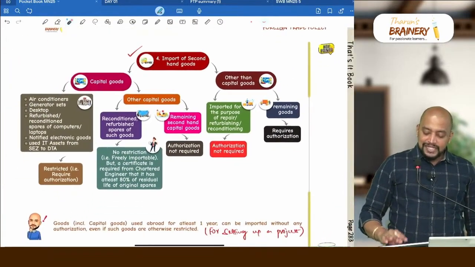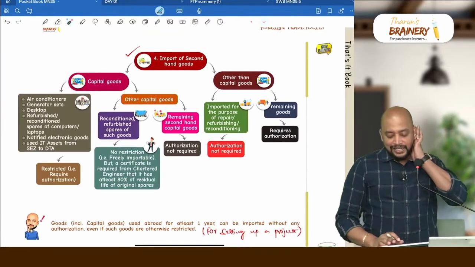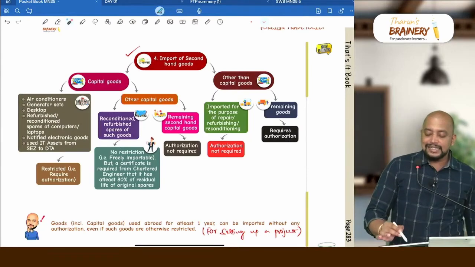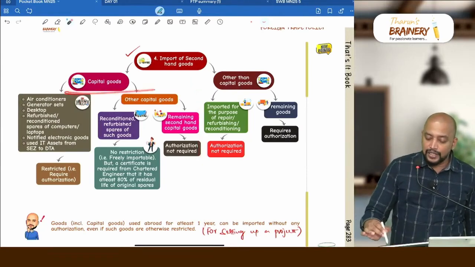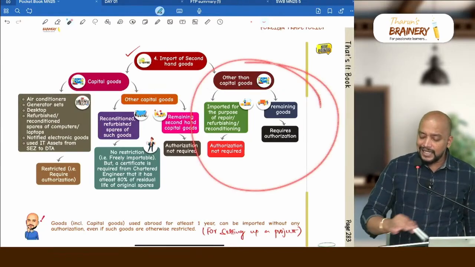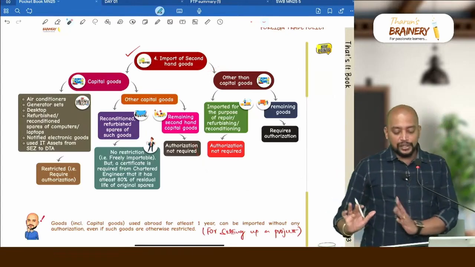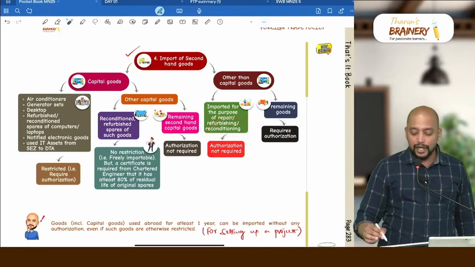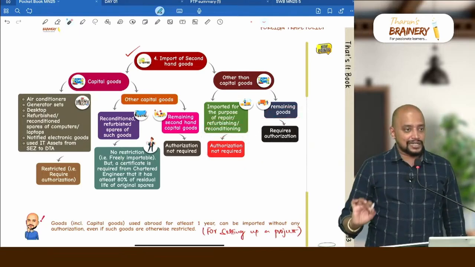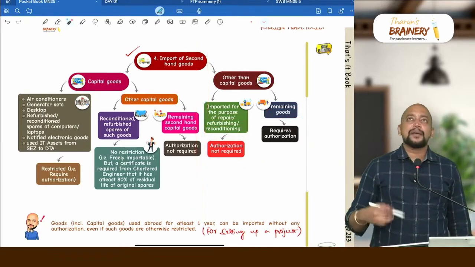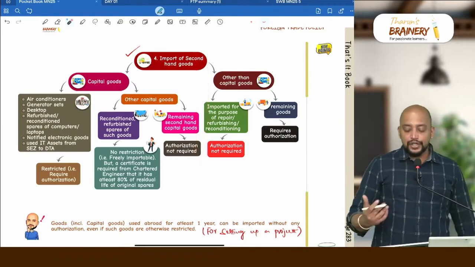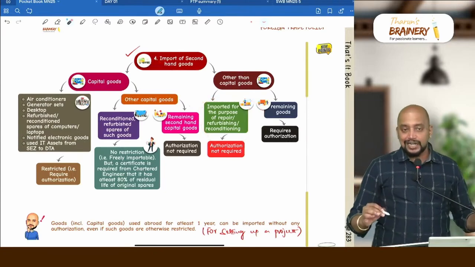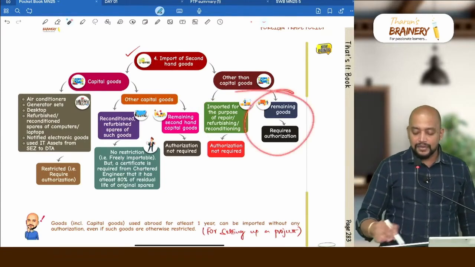Then import of second hand goods. Whenever you are importing second hand goods, fully this chart you need to remember. The second hand goods is divided into two, capital goods and other than capital goods. Other than capital goods, if it is imported for the purpose of repair, refurbishing, reconditioning, authorization not required. In remaining cases that requires authorization. This is other than capital goods. Other than capital goods means what? Inputs. Inputs when you are importing in second hand form, it is for the purpose of repair, refurbishing, reconditioning, authorization not required, otherwise authorization required.